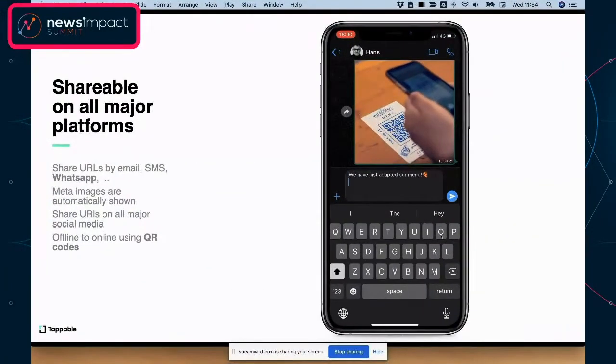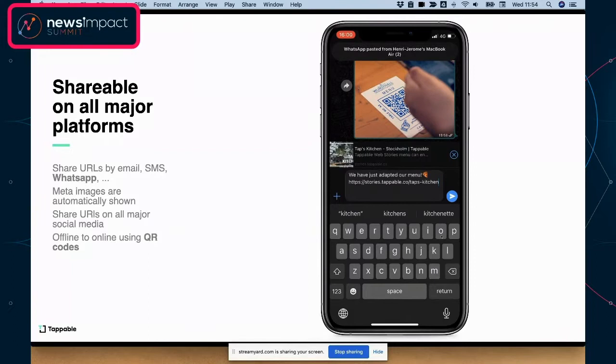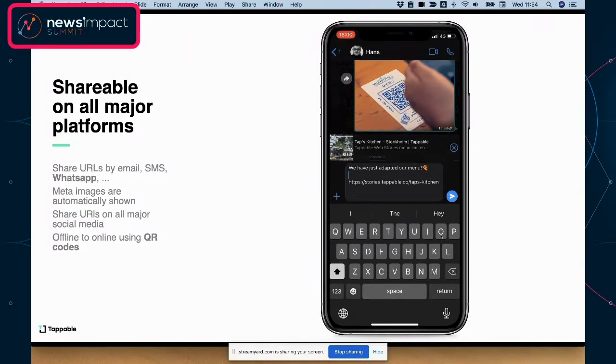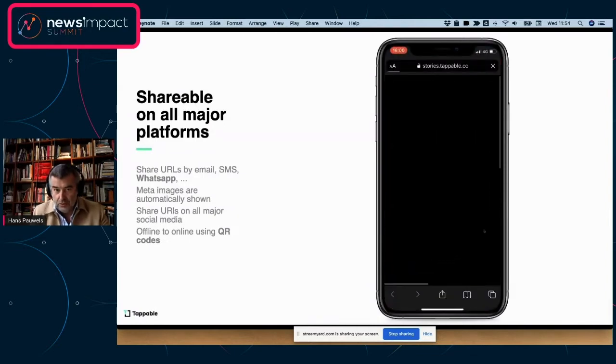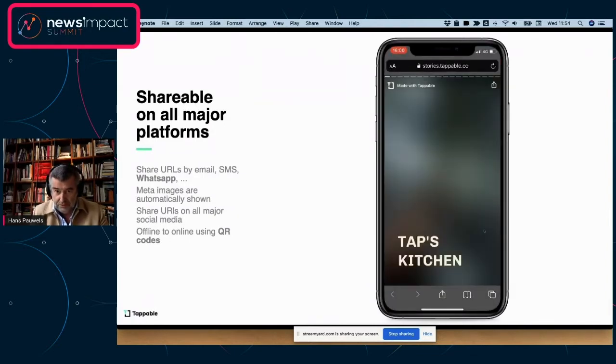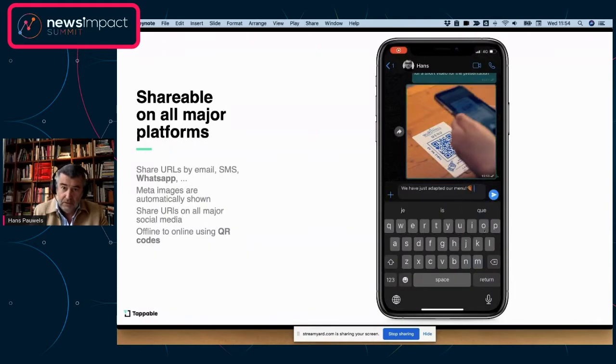Again, the video that you're seeing here is a WhatsApp, right? So you can share basically your stories on WhatsApp, and you can see the meta images and the meta descriptions appear. And once that's shared, the recipient can actually click on it, and it's going to open immediately in full bleed on the telephone, as you see it happening here.